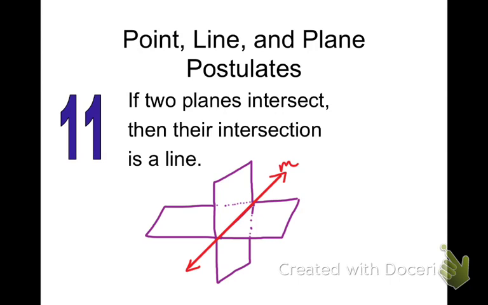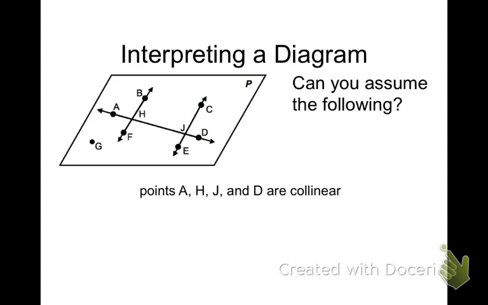Alright, so after you have that, we're going to flip on to the back and write yes or no to questions that we can assume. Question number 1 says, can we assume that points A, H, J, and D are collinear? Point A is here. Point H is the intersection right here, even though there's not a dot there. Point J is the intersection here. Yes, they're all on the same line, so we're going to say yes. It's okay to assume that.